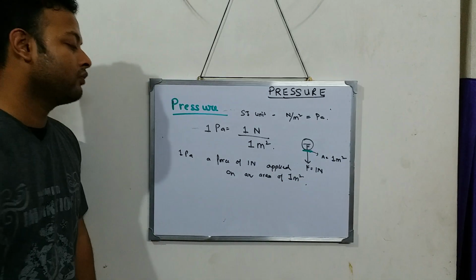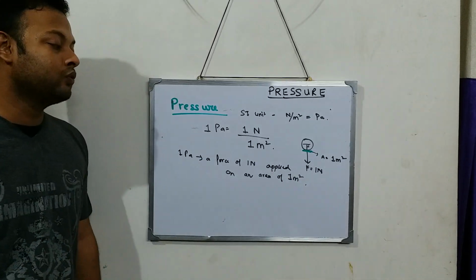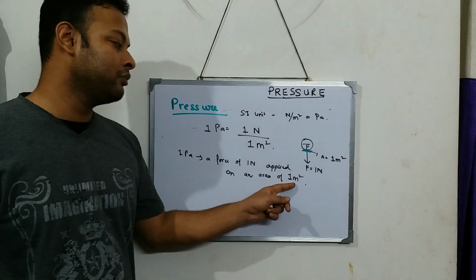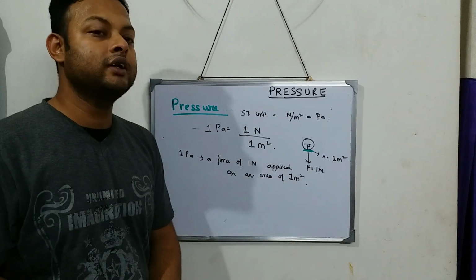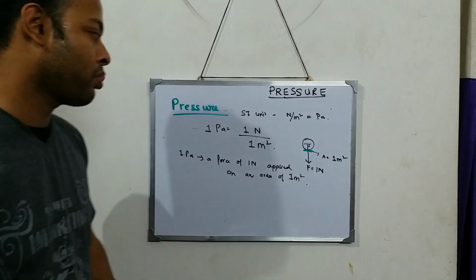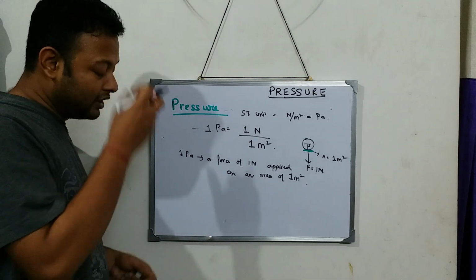So when a force of 1 Newton is applied on an area of 1 meter square, the pressure over here is called 1 Pascal.